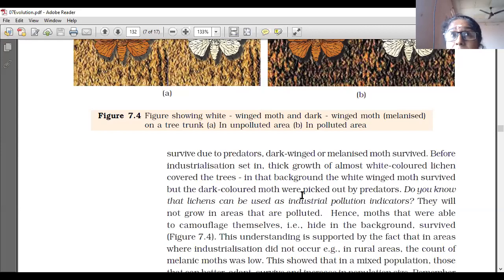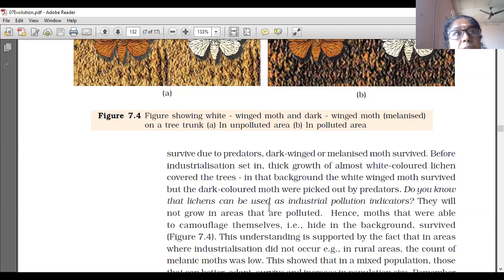Before industrialization, the atmosphere was clear, very white in color. So a white-winged moth cannot be identified easily, but a dark-winged moth can be identified very easily. Do you know that lichens can be used as industrial pollution indicators?